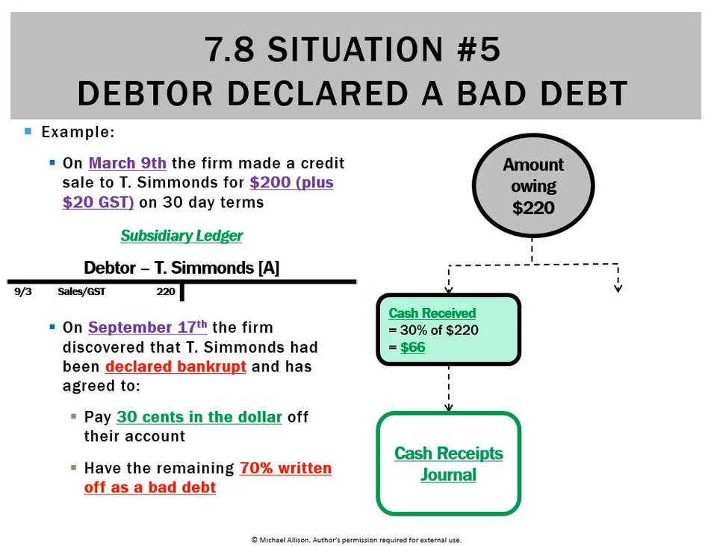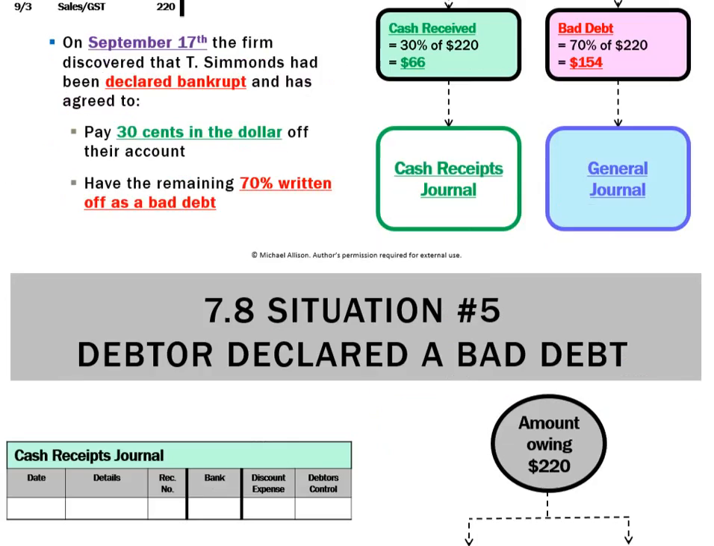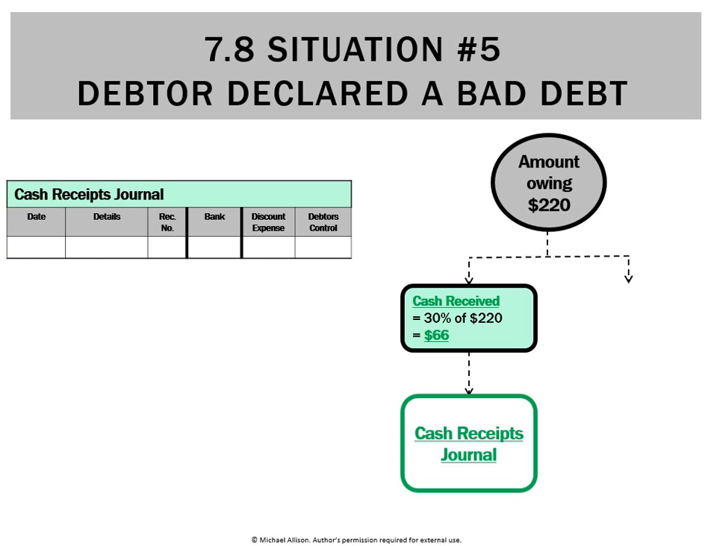So 30% of 220 is $66. Well, that'll go on our cash receipts journal because the business is receiving money. But it's the other part, the bad debt part of 154, because that doesn't fit in any other journal, that's going to have to go on our general journal. So looking at that, let's deal with the $66 of cash received. So we go to the cash receipts journal, we do the date, the details, the name of the debtor, and the receipt number. We put $66 in the bank column, nothing in discount, and debtors control goes down by 66.